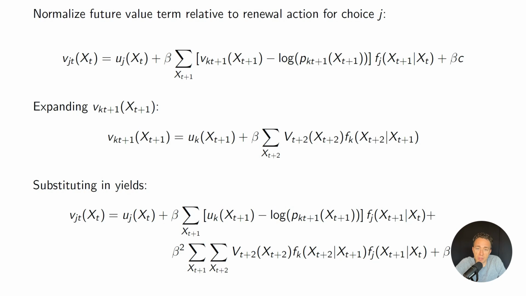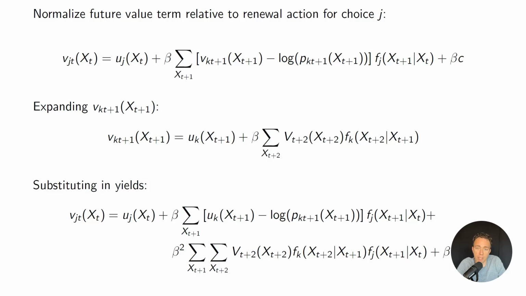So if I recursively substitute this in, I'm going to have that my VJT is a function of my choice in period t, plus the future value given that I chose option j in period t, plus some additional future value given that I chose j in period t and k in period t plus 1.